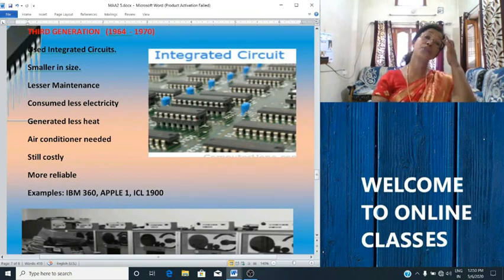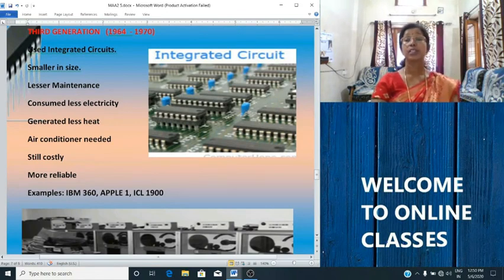Now let's see some of the features of third generation computers. It used the technology integrated circuits. This was more reliable than the first generation and the second generation. It was still smaller in size and needed less maintenance. It generated less heat and was faster, but still very costly. Okay, compared to the earlier generations it was cheaper but still costly, and it supported high level languages.